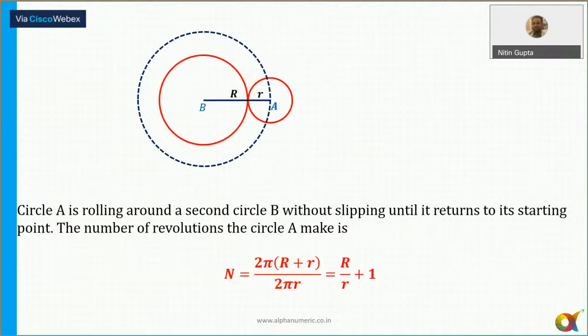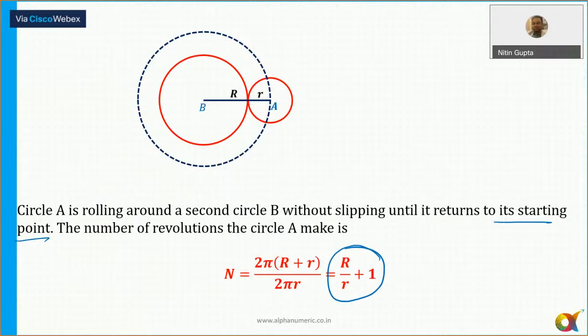Rotation. If there is a circle A of radius r, and it revolves around another circle B, then the total number of revolutions the smaller circle will make around the bigger circle is always equal to R by r plus 1. So if the smaller circle rotates around the bigger circle until it returns to its starting point, the total number of revolutions is always capital R by small r plus 1.